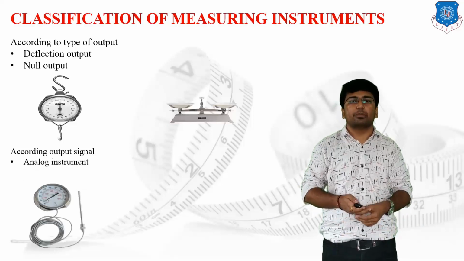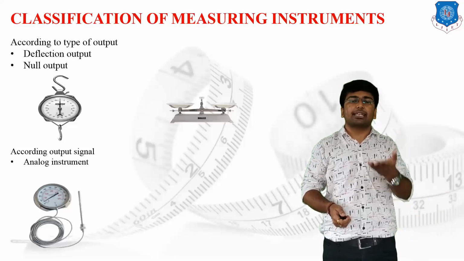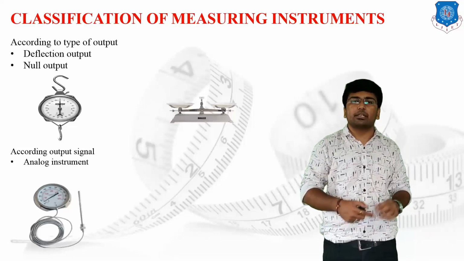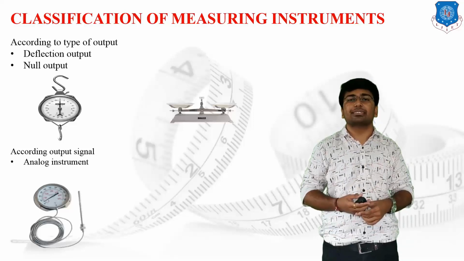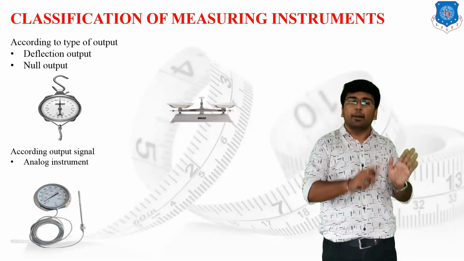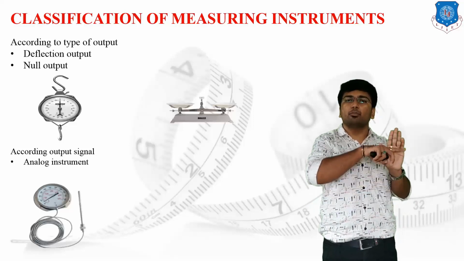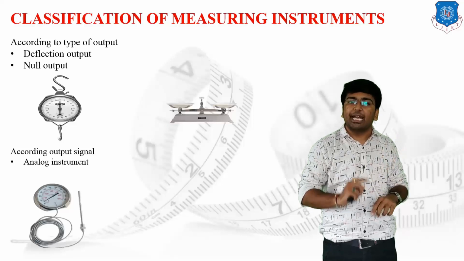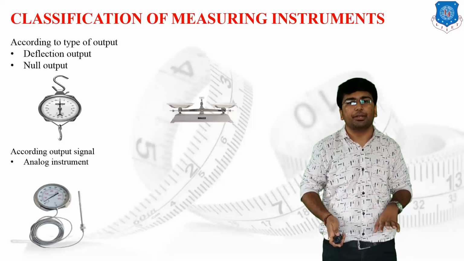In the analog instrument, as we already discussed, a basic conventional thermometer, or a basic remote indicating device on which an analog scale has been provided, is known as an analog instrument. It means a pointer and a calibrated scale have been provided, and the pointer simply moves around the calibrated scale. By checking the position of the pointer, we can measure the given parameter.